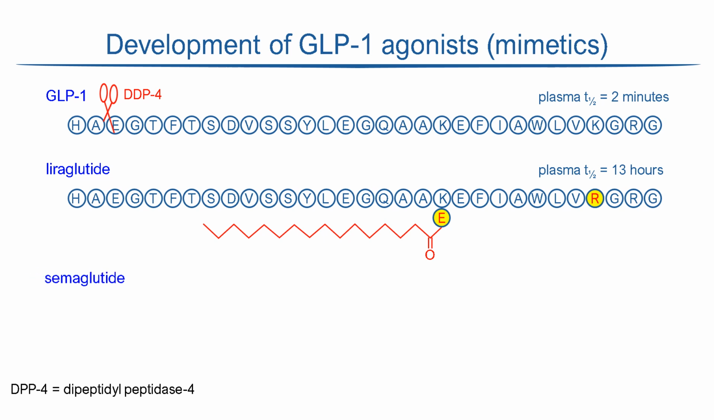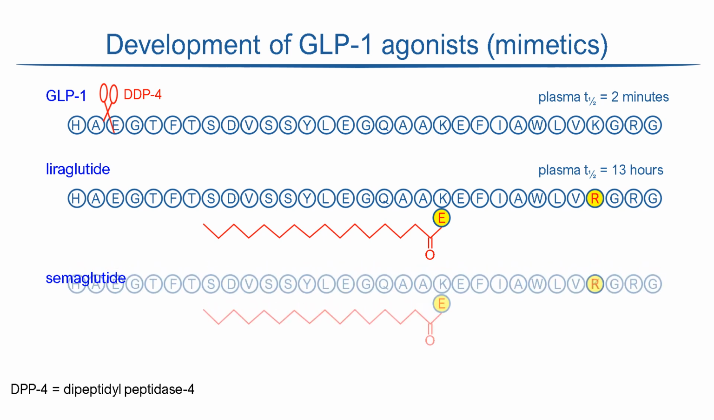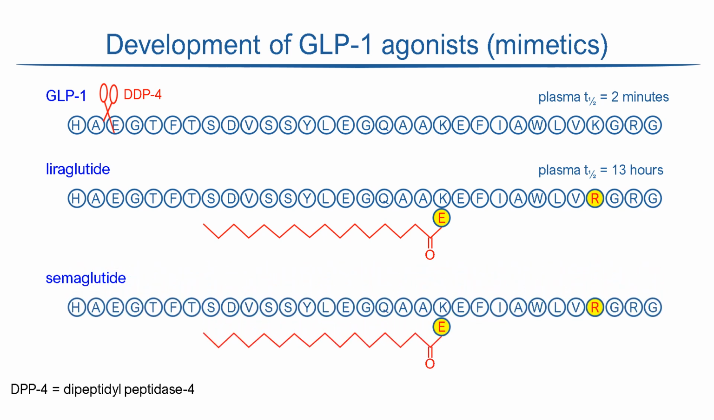The development of semaglutide built on the structure of liraglutide. The fatty acid was extended to an 18-carbon chain to improve plasma albumin binding. In addition, the first alanine was replaced with alpha-aminobutyric acid, which makes it highly resistant to cleavage by dipeptidyl peptidase 4, while retaining hormone activity. Semaglutide has a plasma half-life of around a week, so it can be delivered by weekly injections.